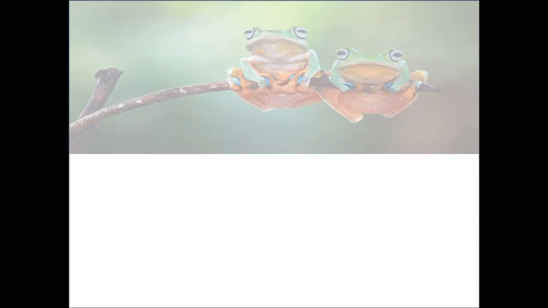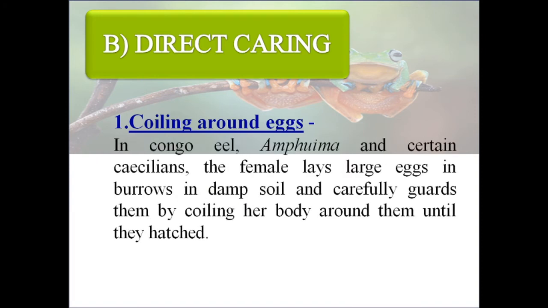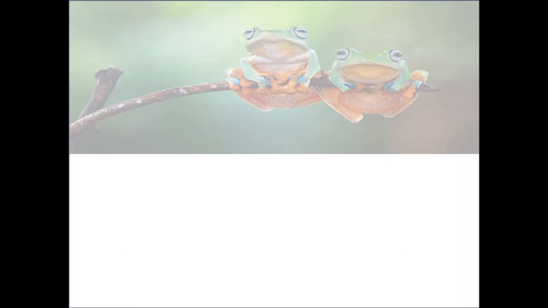Second type of parental caring in amphibia is indirect caring. In indirect caring, the first method is coiling around the eggs. In Caecilians, Amphiuma and certain Sicilians, the female lays large eggs in burrows in damp soil and carefully guards them by coiling her body around them until they hatch.